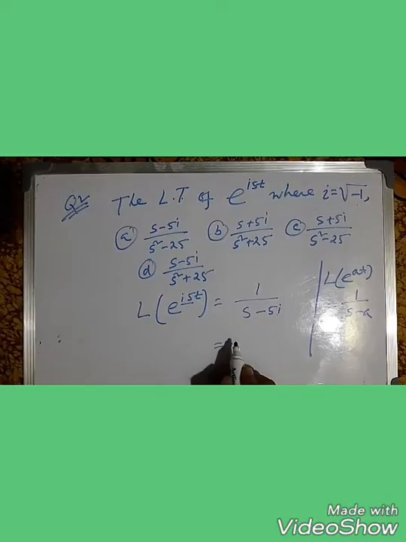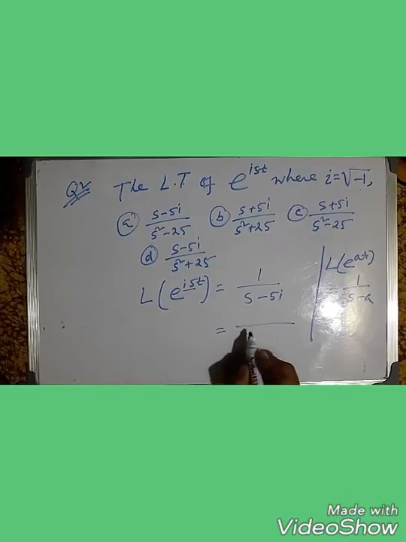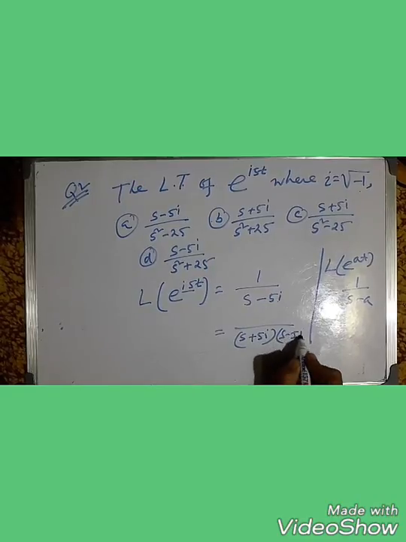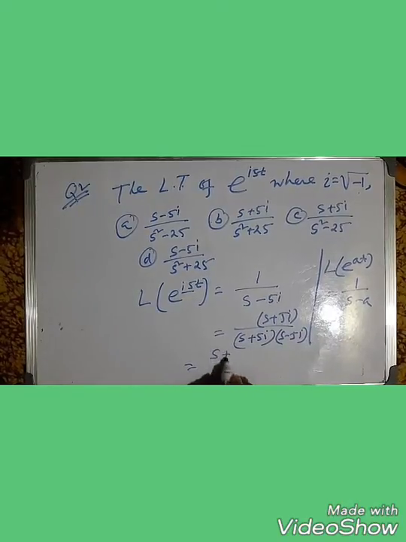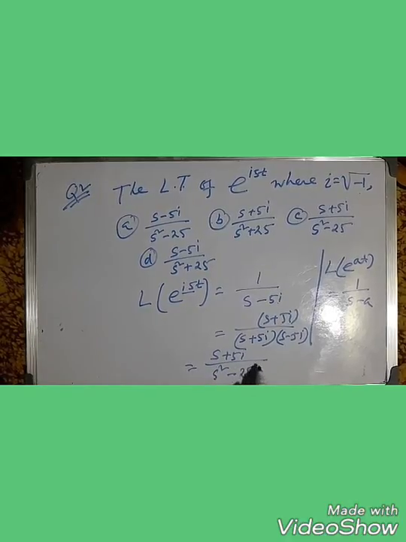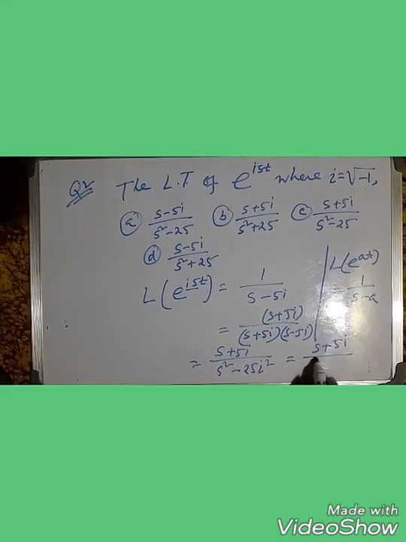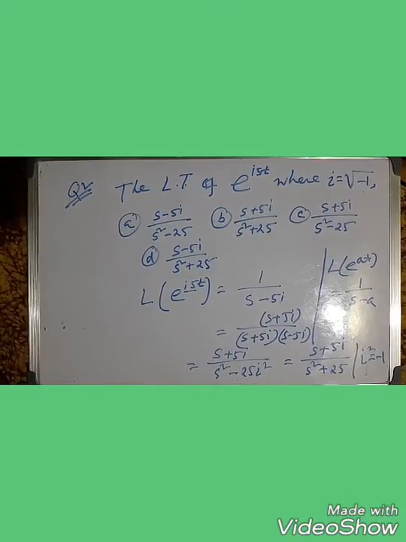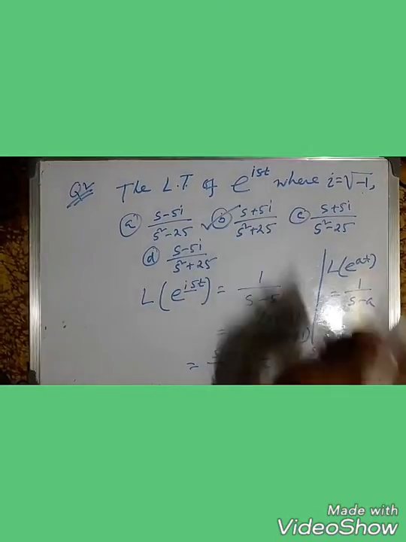Now we rationalize, multiplying by s plus 5i on both the top and bottom. So here s plus 5i, and here s square minus 25 i square. Clear? So s plus 5i by s square plus 25, as i square gives the value minus 1. Clear? So here B is the right answer.